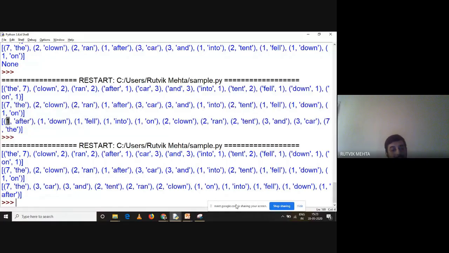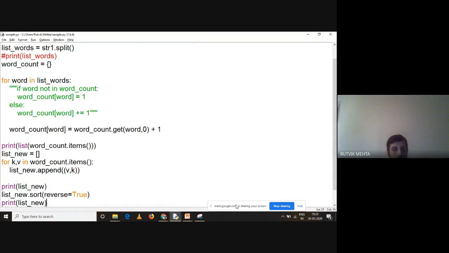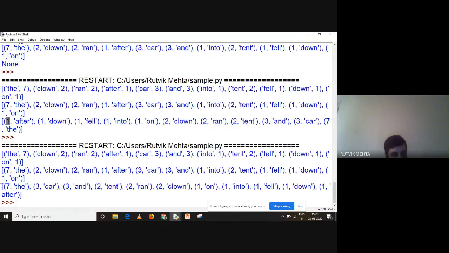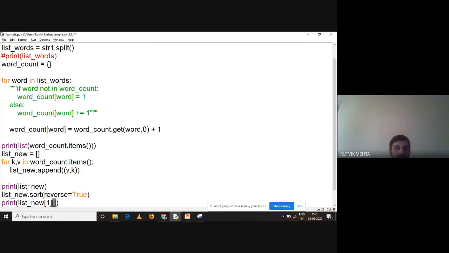Now I know that which word has the highest frequency. So which word has the highest frequency? Always the first element. What is the first element? The first element is this whole thing, the 7 and the, and from it I have to extract the word. So I can use double indexing. I can say 1 or -1.